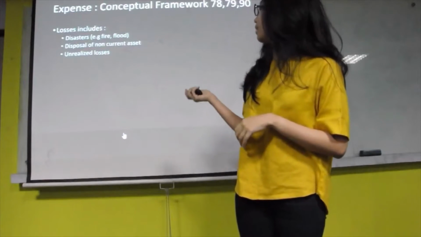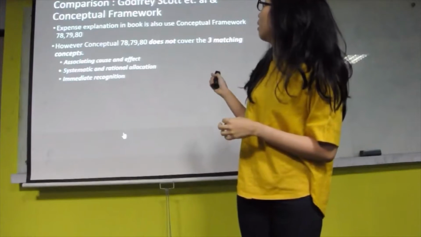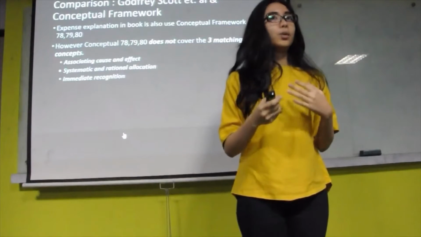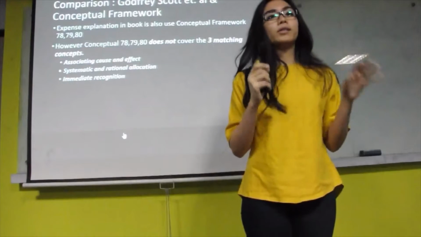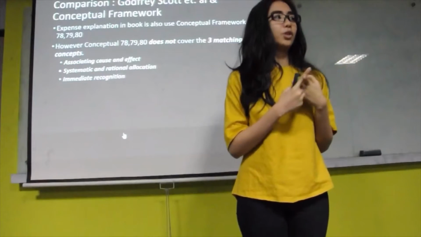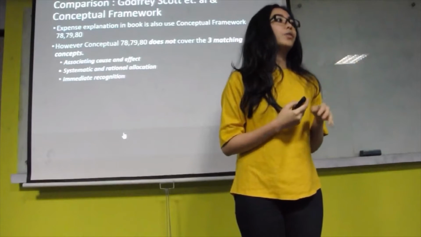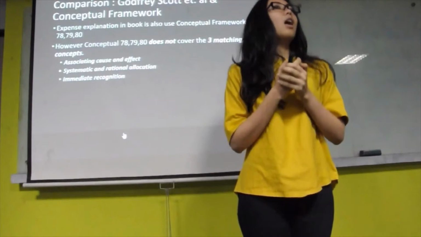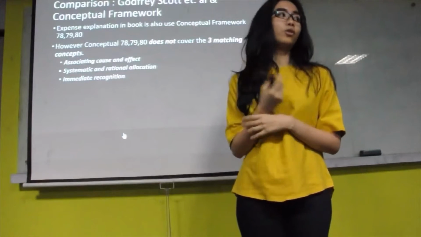Next is the comparison of the PSAK, or the book, with the conceptual framework itself. The book also uses the same base, which is the conceptual framework. Therefore it is quite similar. However, the conceptual framework does not cover the three matching concepts. The first concept is associating cause and effect. It is actually difficult to prove, so accountants use reasonable observation to decide that certain goods and services used up must have helped in the creation of revenue. For example, cost of goods sold.